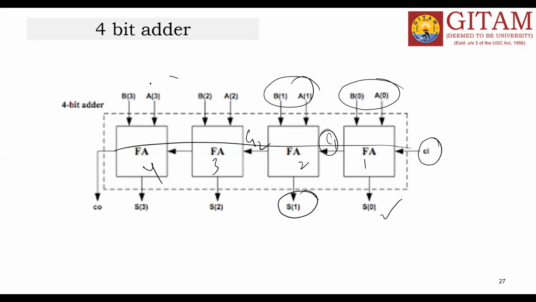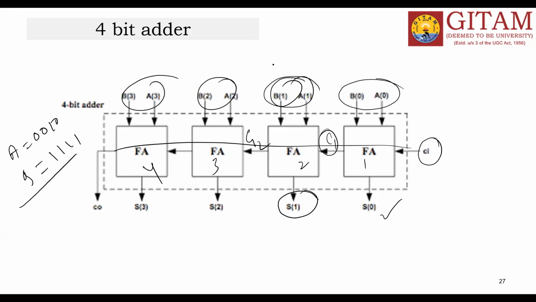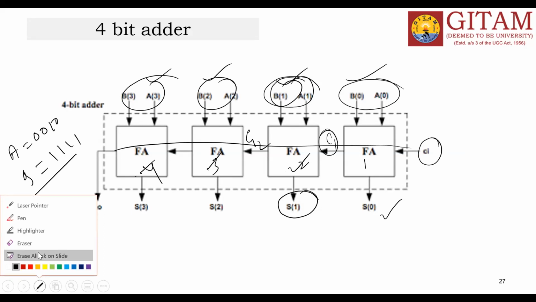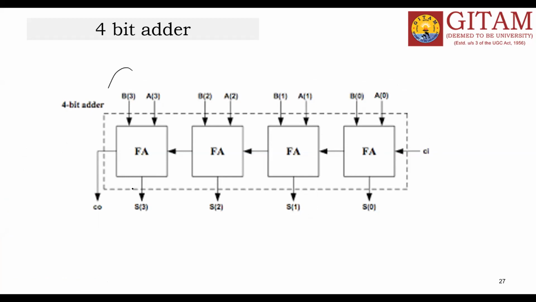Even though the inputs are available initially, directly, that means A and B, so A is equal to 0, 0, 1, 0, and B is equal to 1, 1, 1. If you add these two, supply the inputs here, the input bits are immediately available. But the addition function of these adders will wait until the previous carry comes, so that the carry must be propagated. So a little bit of time is taken here in this 4-bit adder. Okay, so this is the subsystem.